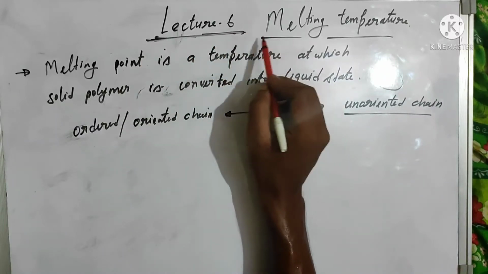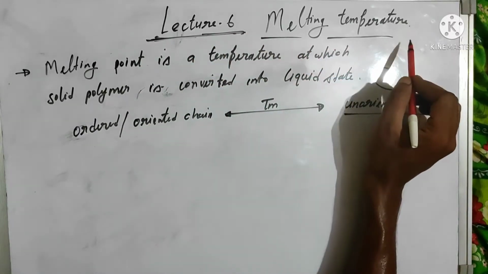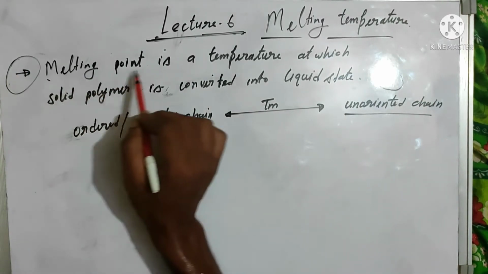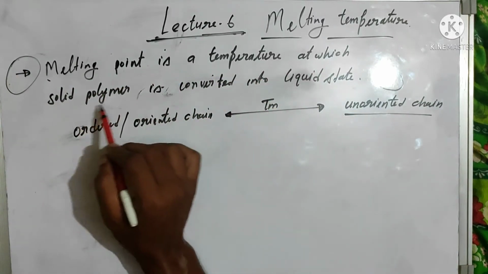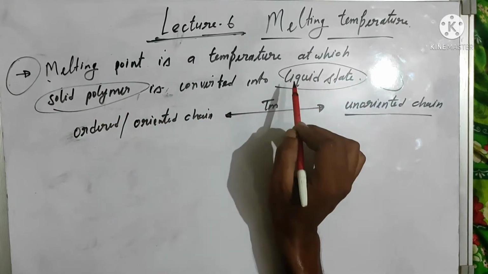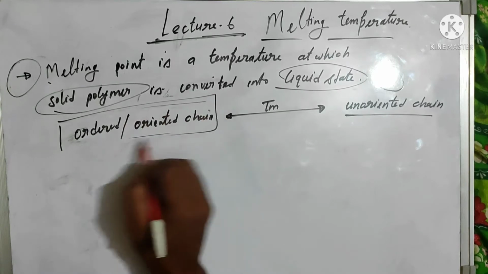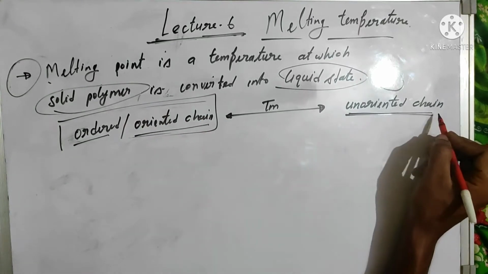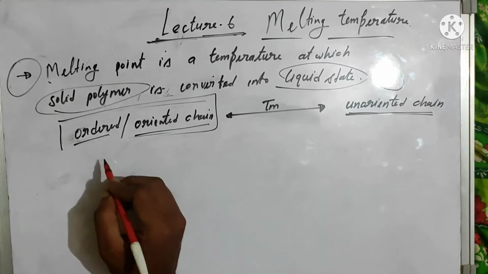In lecture number 6, we discuss the melting point and factors affecting melting point. First, know what the melting point is. Melting point is the temperature at which a solid polymer is converted into the liquid state. At melting point, the ordered or oriented chain is converted into the unoriented chain.